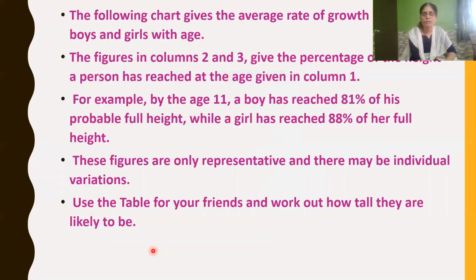And further, if you see the figures, the boy at the age of 11 has reached 81% of his probable full height, as we have discussed earlier, while the girl has reached 88% of her full height. At the same age, girls grow faster than boys. Got it? But these figures are only representative, and there may be individual variations. By using the same table, you can work out how tall you are likely to be.